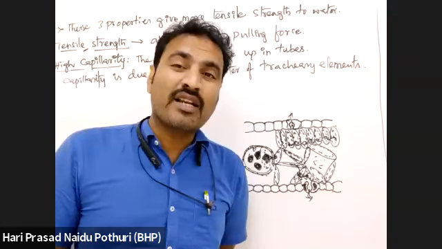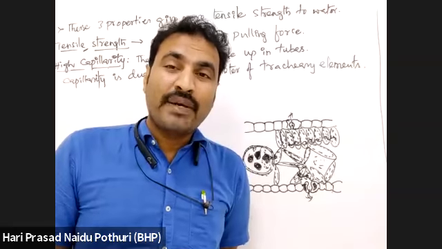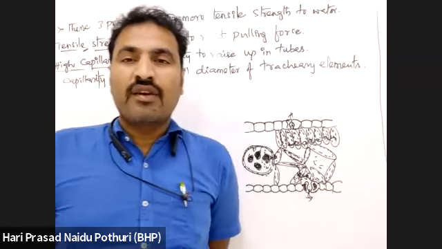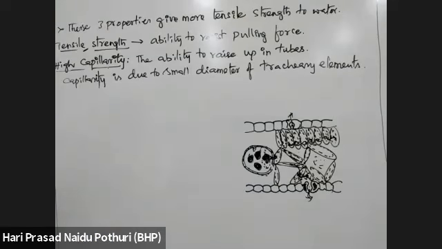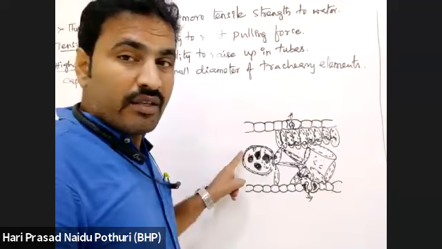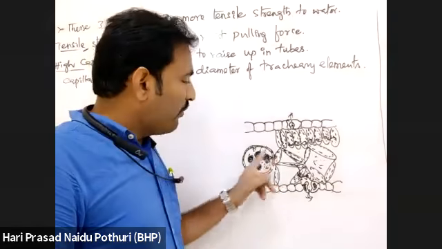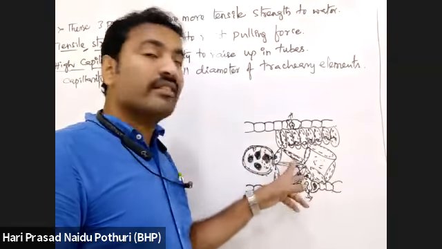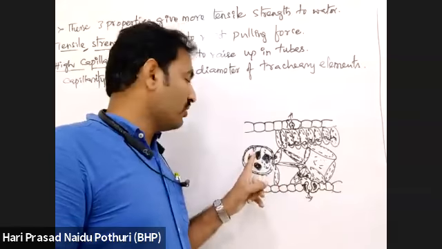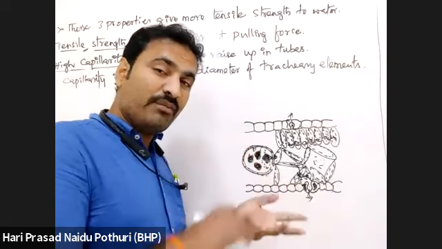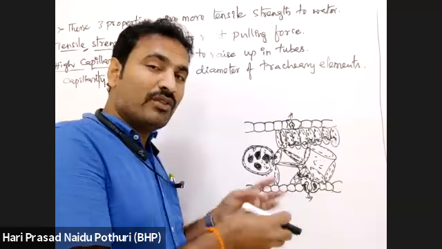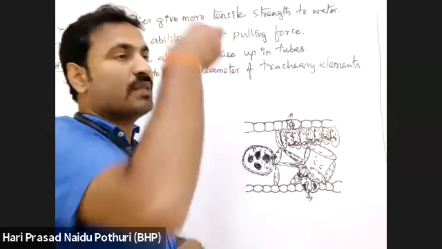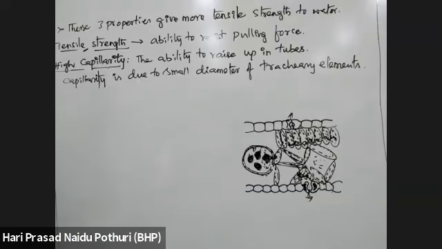Yes, midrib, veins. Inside the midrib and veins, there is the presence of xylem. So from the leaf, water is taken from the veins. Veins are taking water from the midrib. Midrib is taking from the petiole. Petiole is taking from the stem. Like that, transpiration pull is developed. That transpiration pull is responsible for the movement of water.